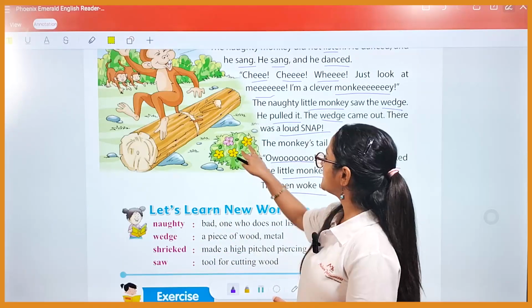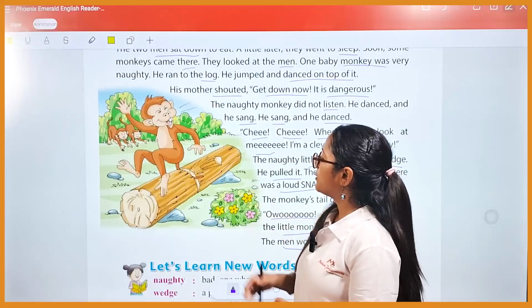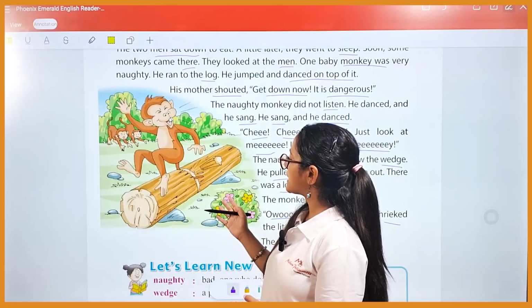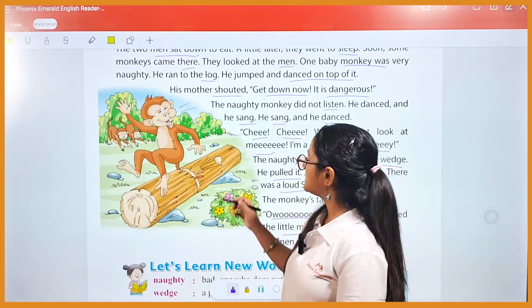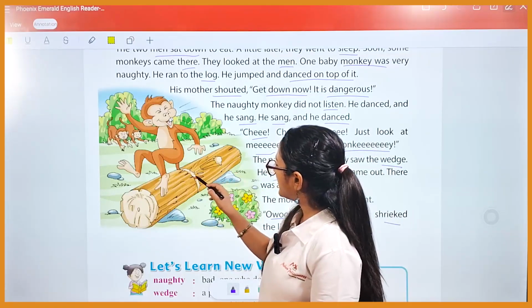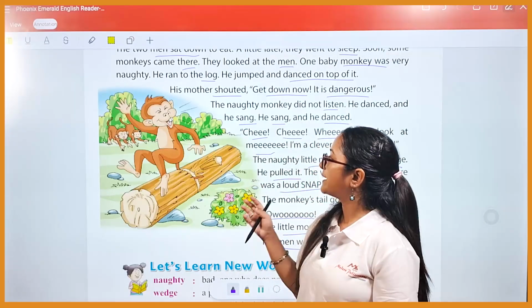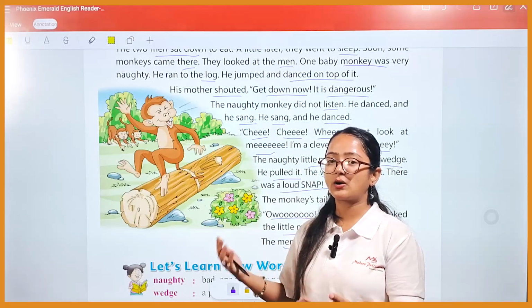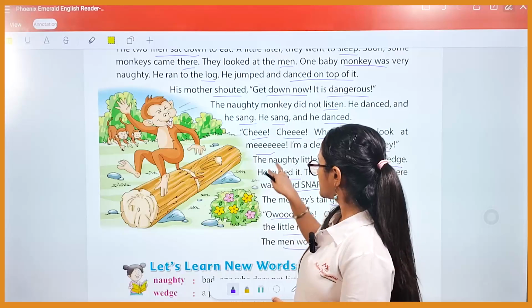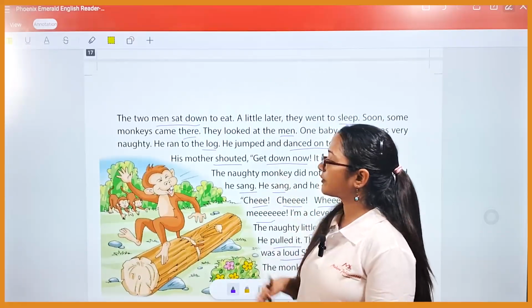So basically this is the naughty monkey who did the mischievous thing, and at last he had to suffer. As you can see, the wedge is removed from there and the tail got caught in that log of wood, and that is why he is shrieking in pain. He is shouting and screaming. So students, what have you learned from this story?